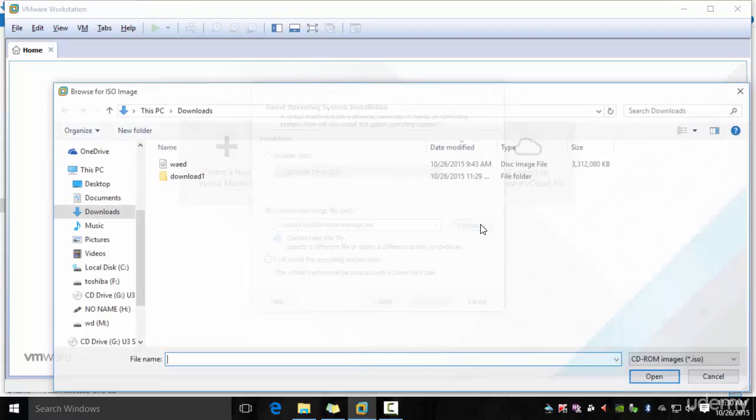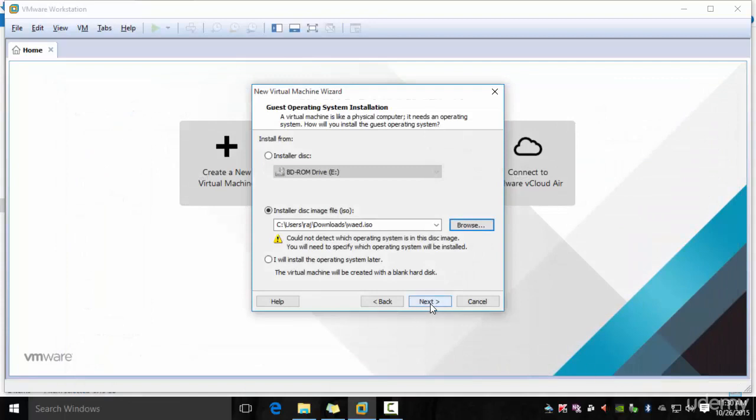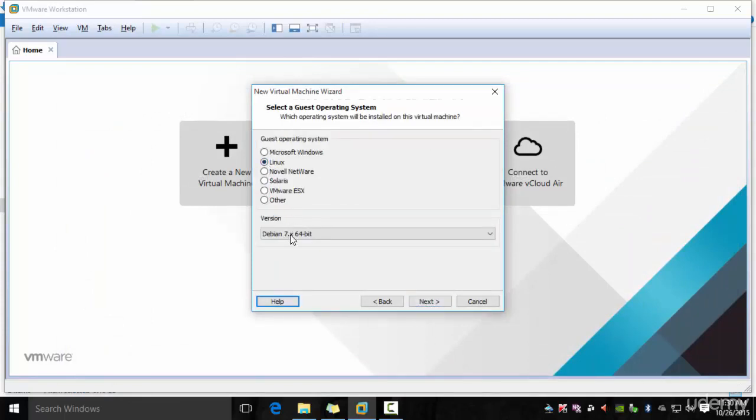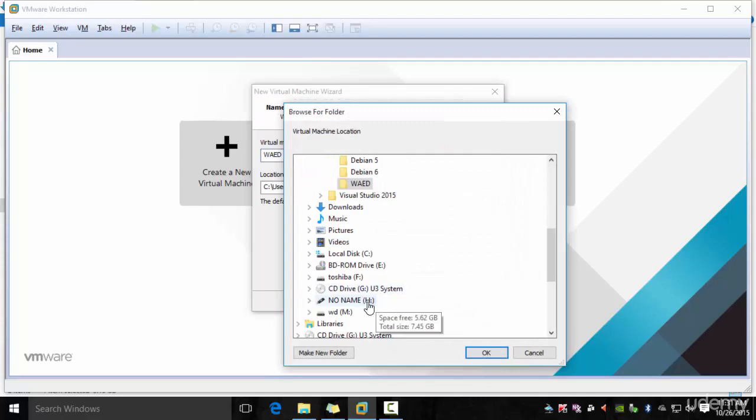we downloaded in the last video tutorial. And then click next. You can pick Debian 7 or Debian 8, both should work. And I'm naming the virtual machine as WAED. You can name it whatever you want and pick a location on your hard drive.